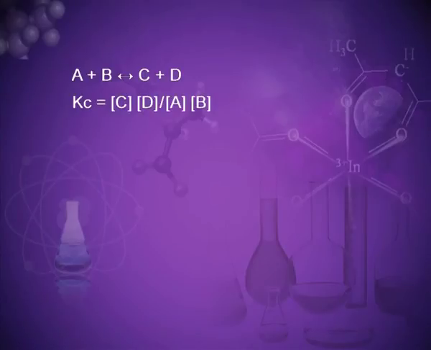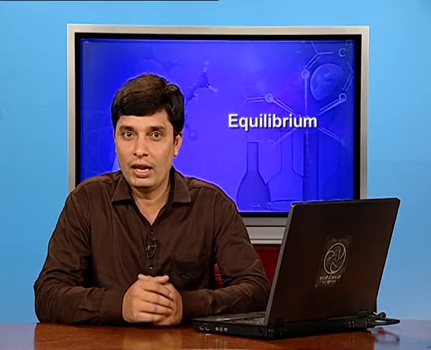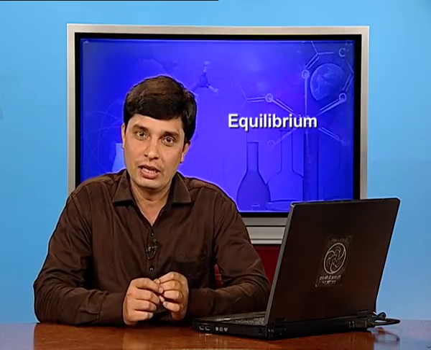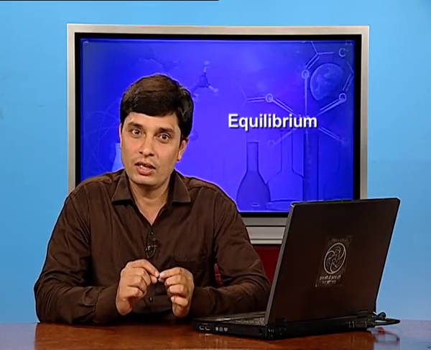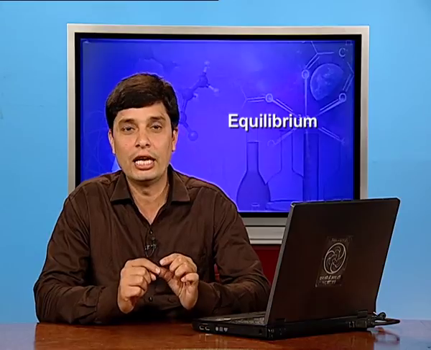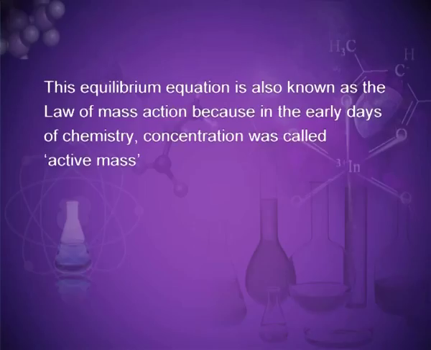The constant Kc for this reaction will be the molar concentration of products upon the molar concentration of reactants, that is, the concentration of C and D upon the concentration of A and B, where Kc is the equilibrium constant and the expression on the right side is called the equilibrium constant expression. This equilibrium equation is also known as the law of mass action,